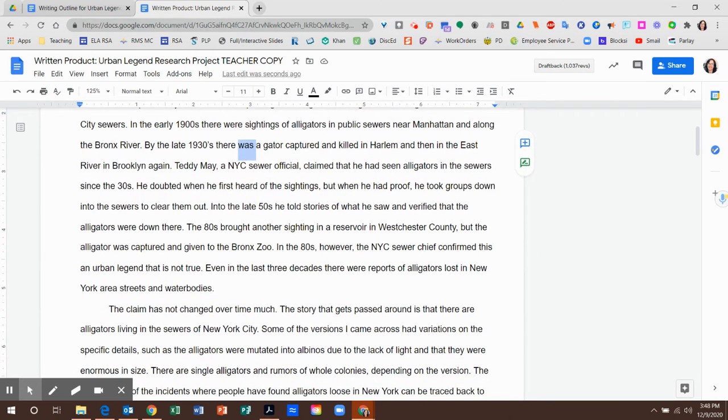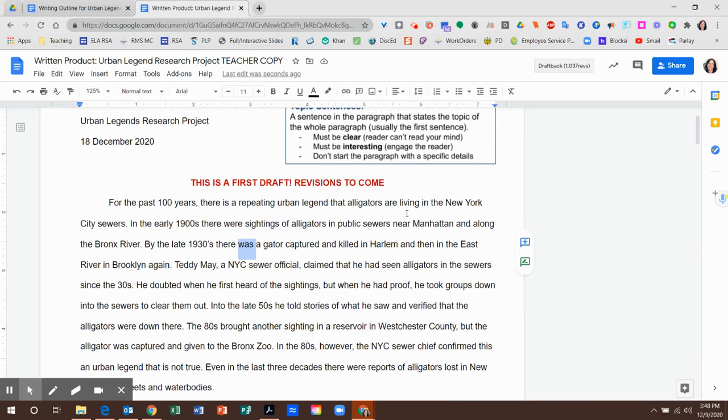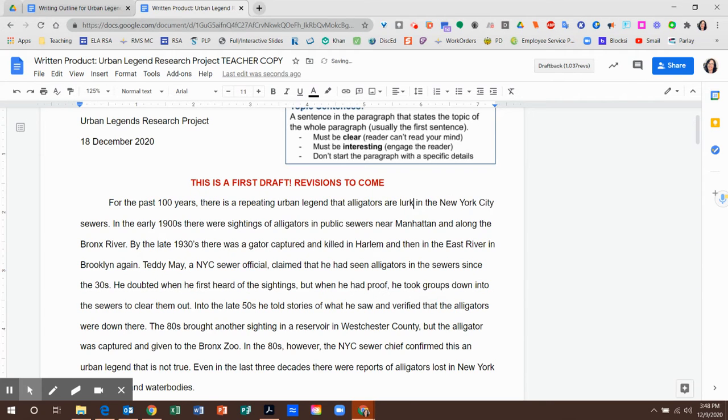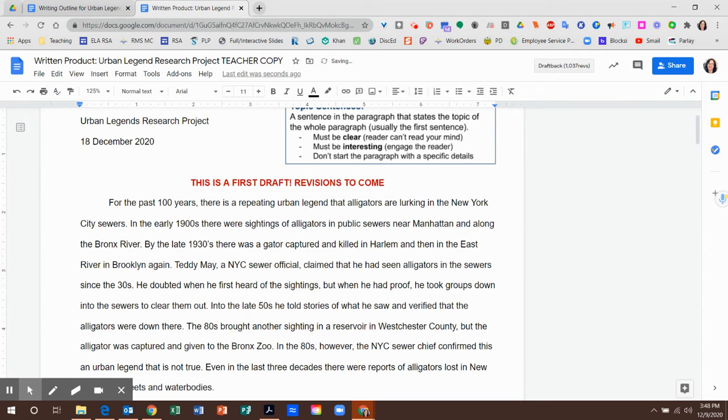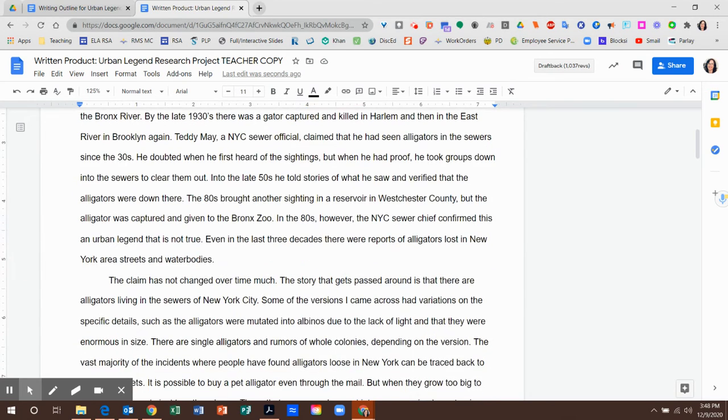I might go back and play around with the word choice. I just had an idea. Okay, alligators are lurking in the New York City sewers. Now, lurking is a creepier word, right? Like it's sketchy. So I think that's better than just living. Like they're living down there, having a good time, laughing it up. Like, no, they're lurking, right? That sets a little bit more of a tone, kind of a mood to my writing. That's a little bit more spooky. All right, that's better. Good.